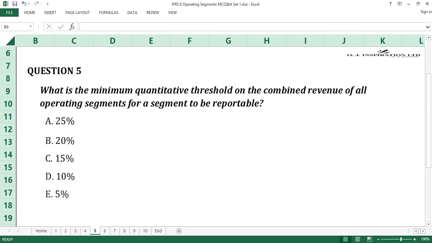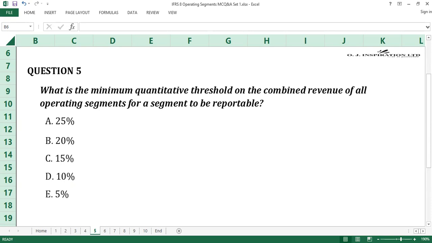Question number 5. The answer to question number 5 is D, 10%. The 3 bases of quantitative thresholds for reportable segments are 1. Combined revenue, 2. Combined profit or loss, and 3. Combined assets. With respect to combined revenue, the quantitative threshold is that a segment's reported revenue should be 10% or more of the combined revenue of all operating segments.